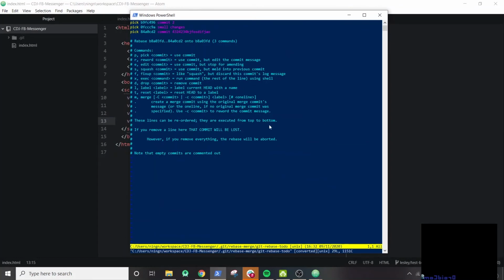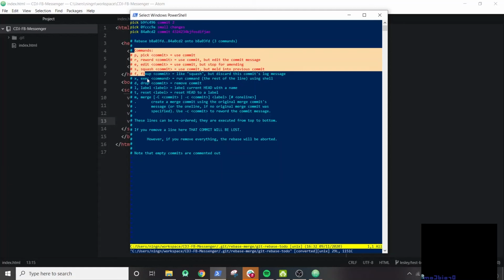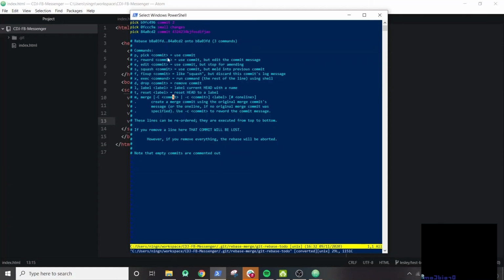This is Vim. And this interactive window is super powerful. You can see all the commands you have available here, and there's actually a lot. What's really cool is that you can reword your commits, you can edit them, you can squash them, fix up. But in our case, we just want to squash our commits.